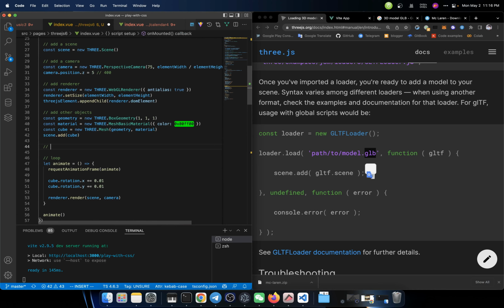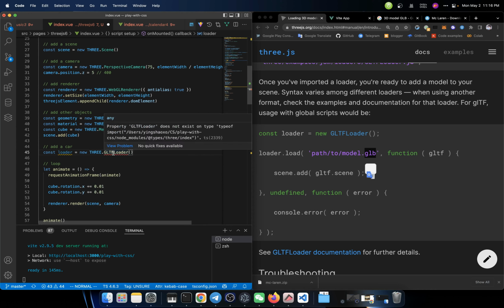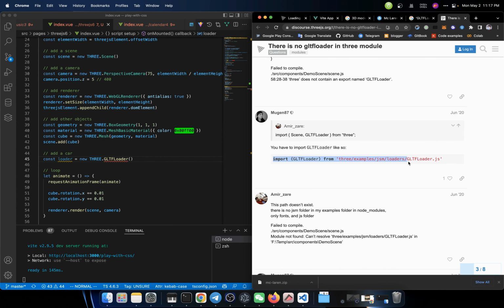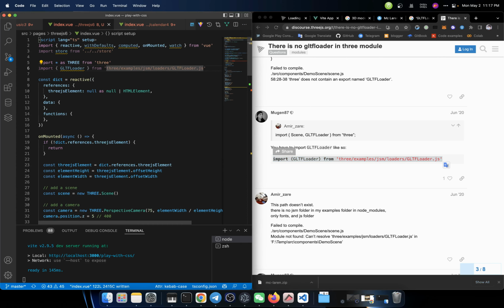First, we need to create, let's say, add a car. If we want to add it, first we're going to need a loader, the GLTFLoader. Why do we get this error? This loader does not exist on type of that. We have to import it from this, which is where the loader is located.